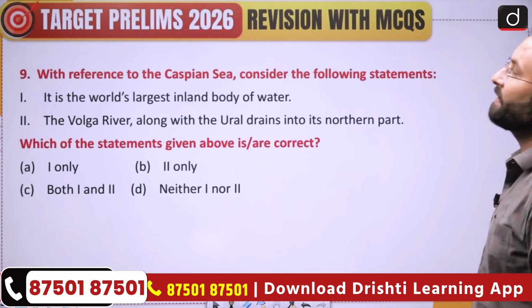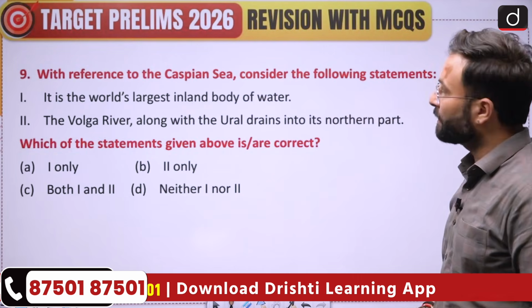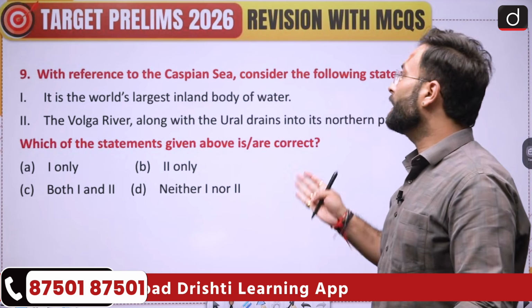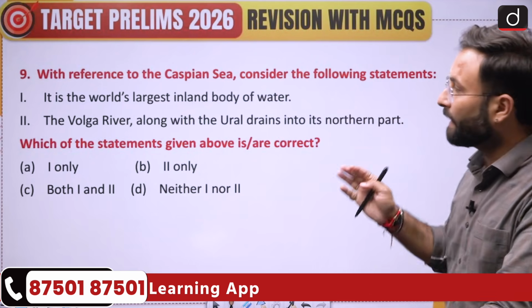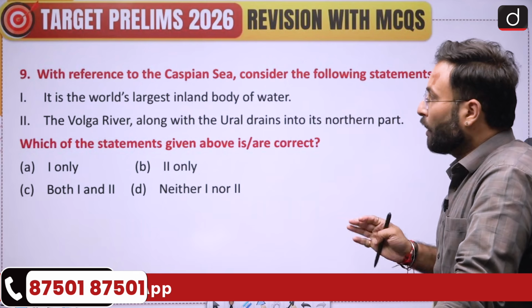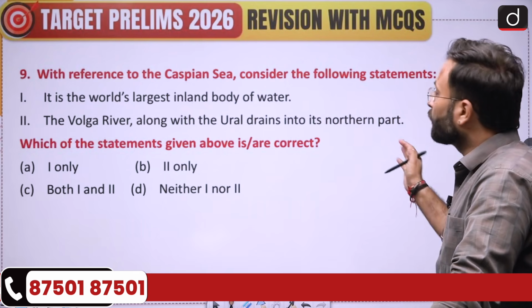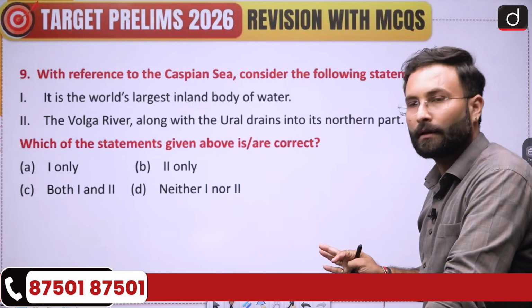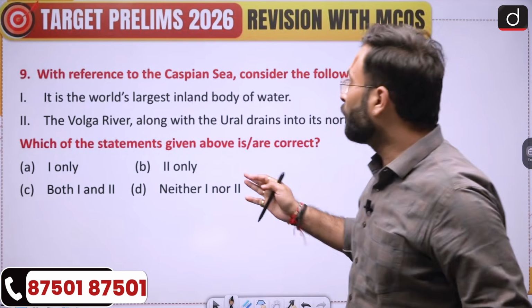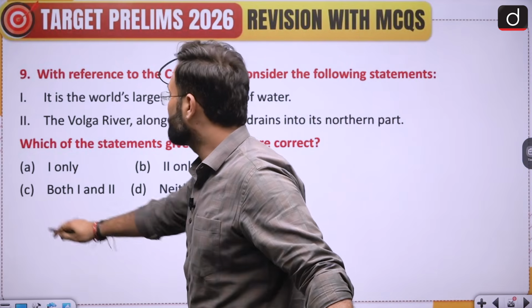Now question number 9, with reference to the Caspian Sea, consider the following statements. It is world's largest inland water body. Okay, that is one. Second is the Volga river along with the Ural drains into the northern parts. Now both the statements over here are true for you. If you have not read about it, you can read about the Caspian Sea. Option C is your right answer.